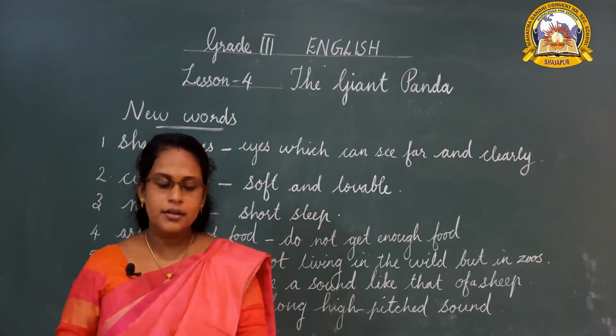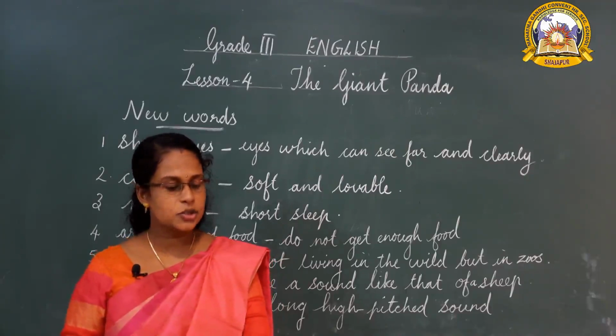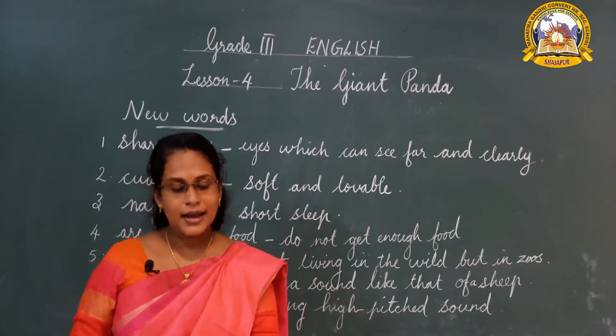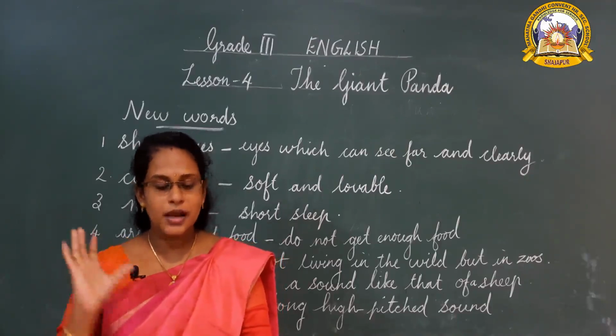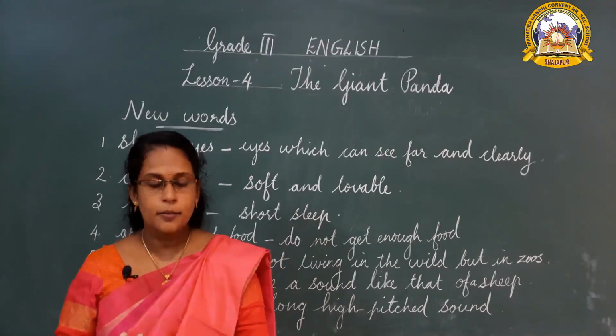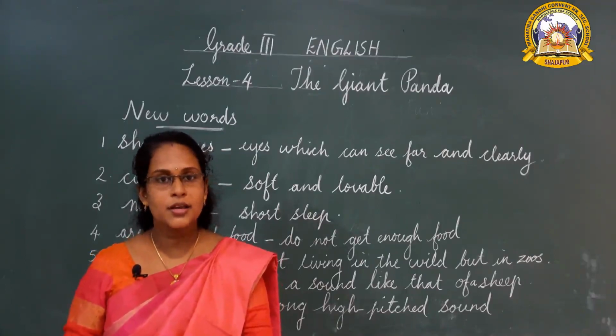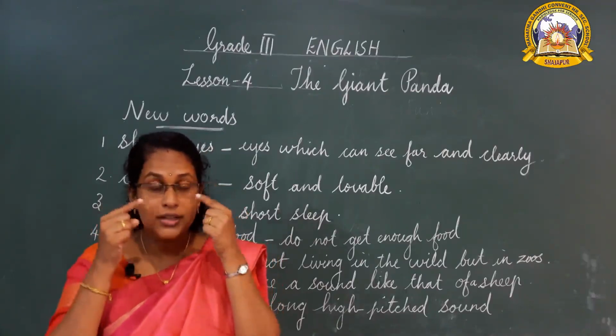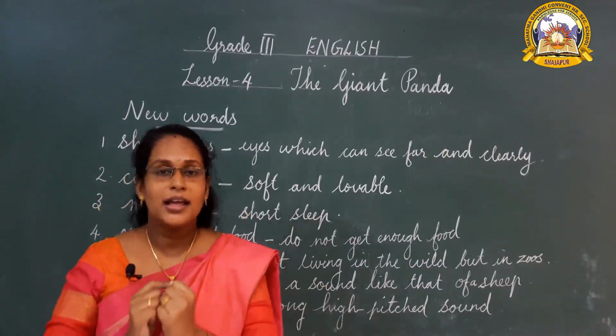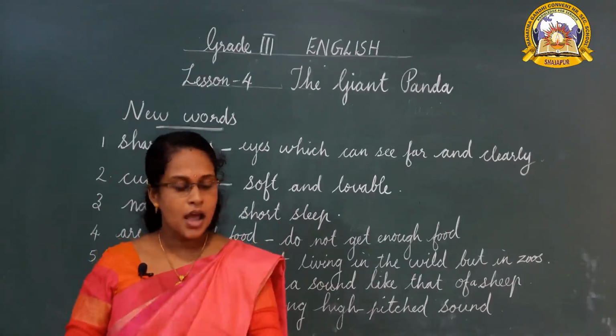The Chinese call the panda the giant cat bear because they have cat-like eyes. What name do these Chinese people call these pandas? Giant cat bear. Why? Because the eyes of these bears are like a cat's eyes.